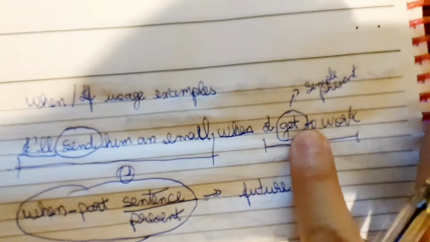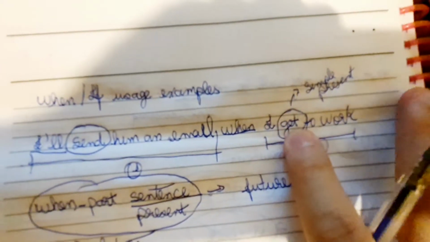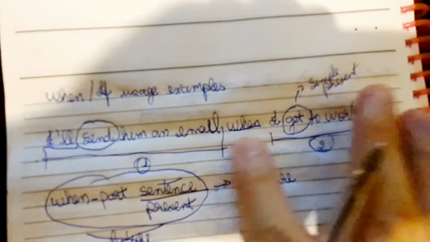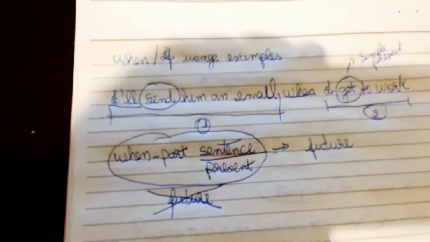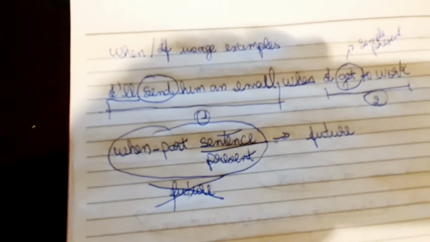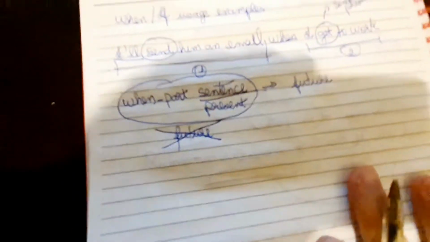When I get. Necessarily, you use the simple present here. When I get to work, I will send him an email. Because this is a conditional sentence, right? Conditional sentence. So just keep that in mind. We'll see more examples here.